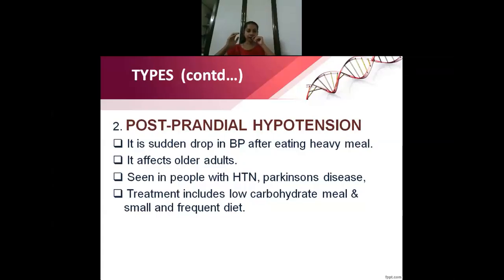In these individuals, normally what happens is after you eat a heavy meal, all the blood circulation tends to go to the digestive tract, isn't it? And less blood circulation to the heart, that we are aware. So that is one major reason here. What these patients can do is, instead of taking a heavy meal, they can take a small and frequent diet.